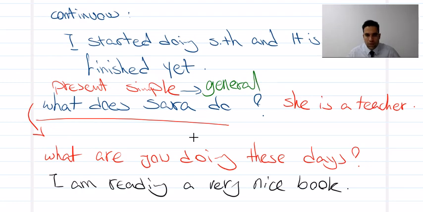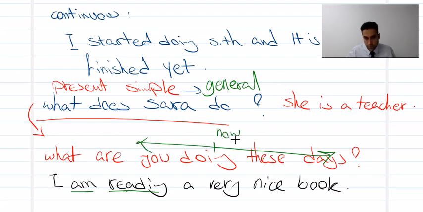General, as you see. But here, continuous form is not general, it's specific, it's about now. Okay? So, I am reading a very nice book. Here, I'm talking to you, maybe we're talking on the phone. I'm not actually reading a book. But look at this graph. Now we're talking. Here I started, and maybe in the future, one day later, two days later, I'm going to finish the book. So around now, I am reading a very nice book.